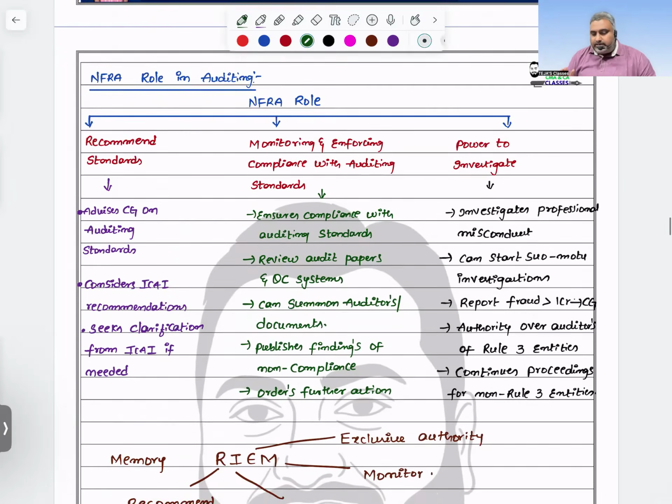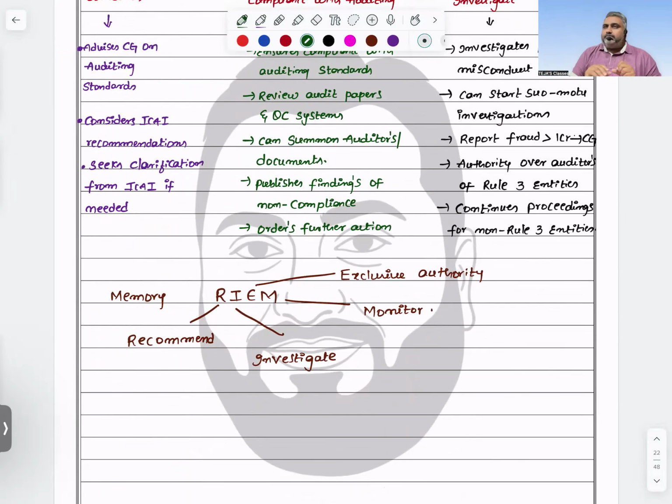How to remember this? The entire concept of recommendation should be remembered like a memory technique. R means recommendations, I means investigation, E means exercising authority, M means monitoring the things. This is what NEFRA will be performing. These are the major areas they're focusing on in the examination.